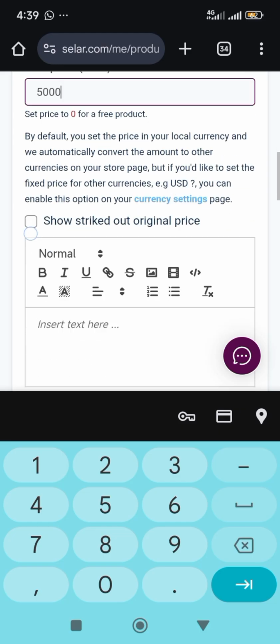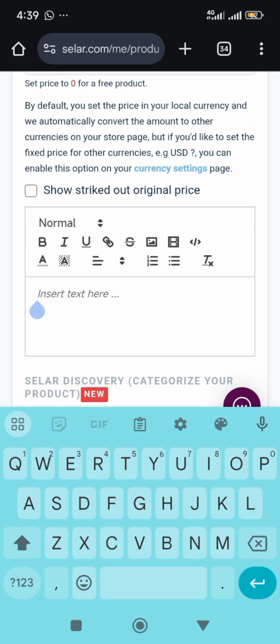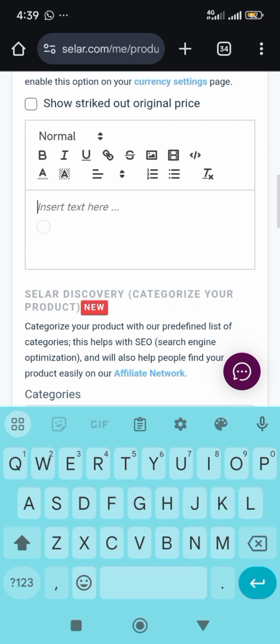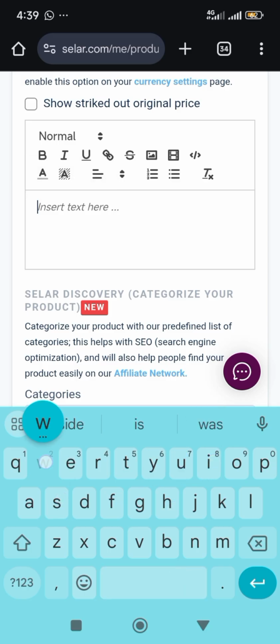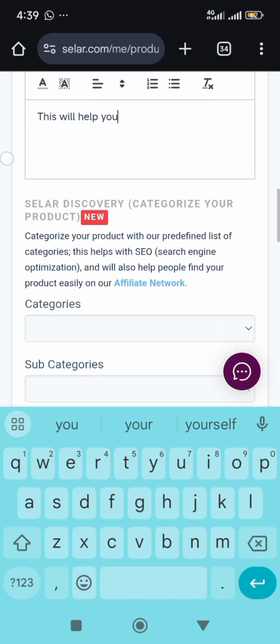Right, so you add a well-detailed description. If you don't know how to write a description, you can go to that chatbot that you used to create the ebook and type: write me a detailed description that will help me sell this ebook. Once it's given, you just copy it and paste it here. This ebook will help you. All right, this thing is getting too long, let's be a little faster.